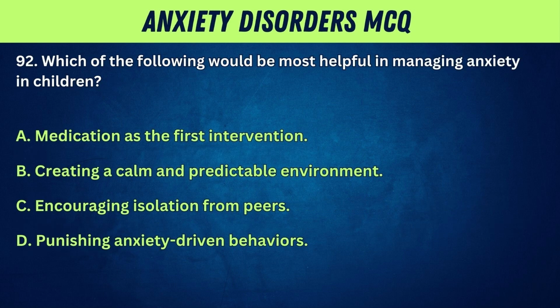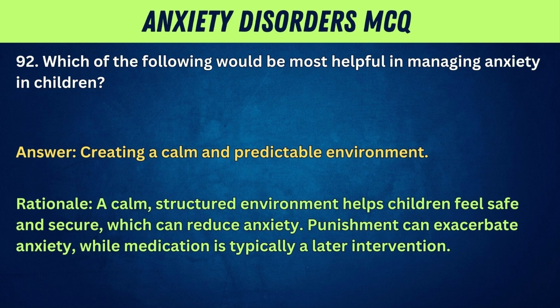92. Which of the following would be most helpful in managing anxiety in children? A. Medication as the first intervention. B. Creating a calm and predictable environment. C. Encouraging isolation from peers. D. Punishing anxiety-driven behaviors. Answer: creating a calm and predictable environment. Rationale: a calm, structured environment helps children feel safe and secure, which can reduce anxiety. Punishment can exacerbate anxiety, while medication is typically a later intervention.